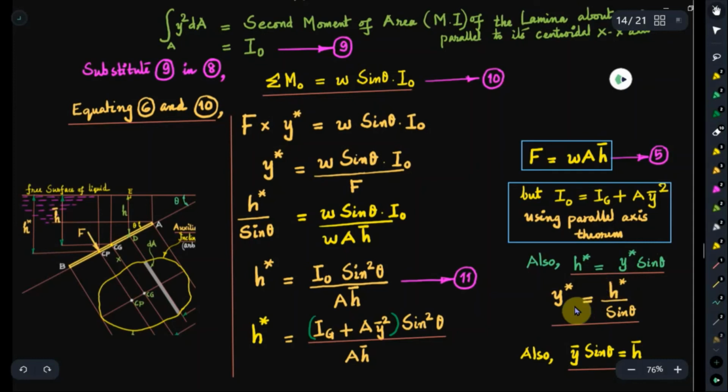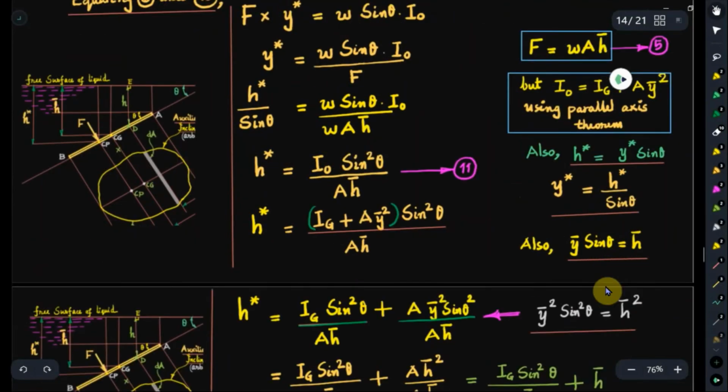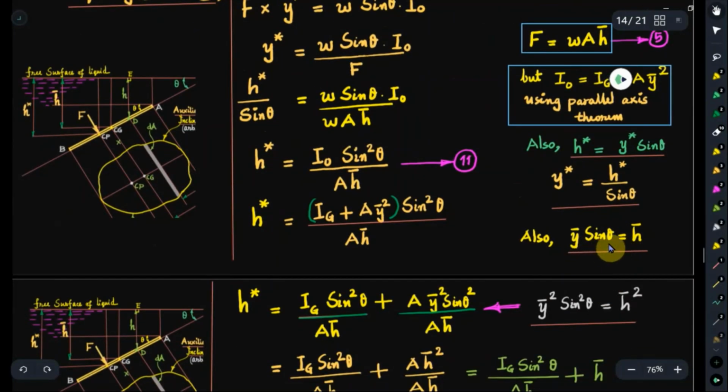Now we will try to replace them by the original vertical respective heights h, h bar and h star as per the requirement. So h star is equal to y star sine theta. So y star is equal to h star divided by sine theta. Similarly, y bar sine theta is equal to h bar. So as and when required, we will do that. So this y star is replaced by h star by sine theta.